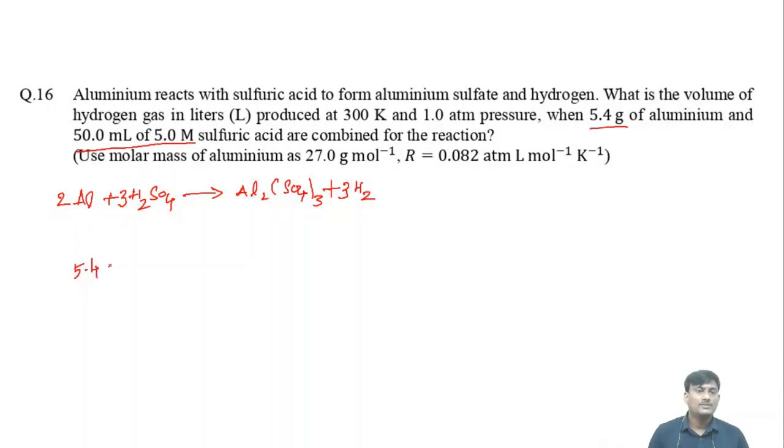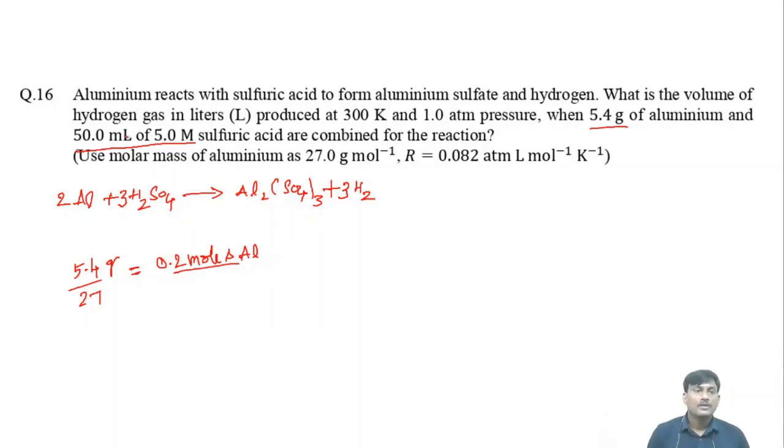What is the atomic weight of aluminum? It's 27. So when you divide by 27, you will get 0.2 moles of aluminum participating.